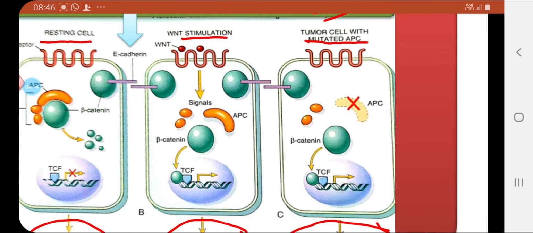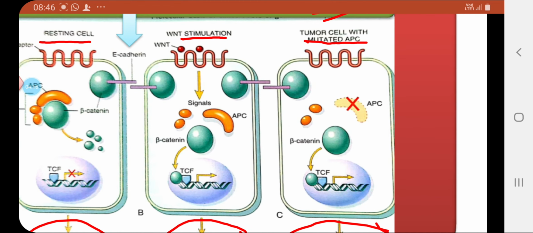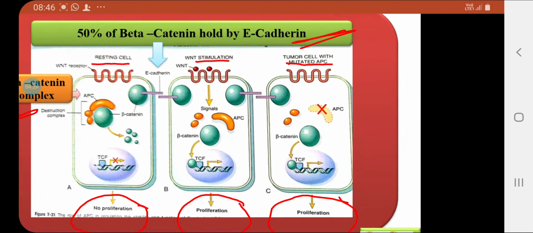Another mechanism involves E-cadherin, which is a transmembrane protein. The role of this E-cadherin is basically to join adjacent cells, so it acts as an adhesive molecule.